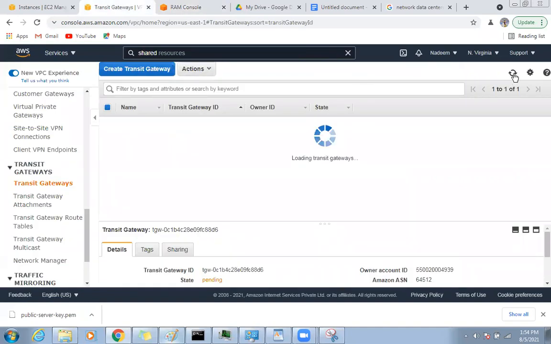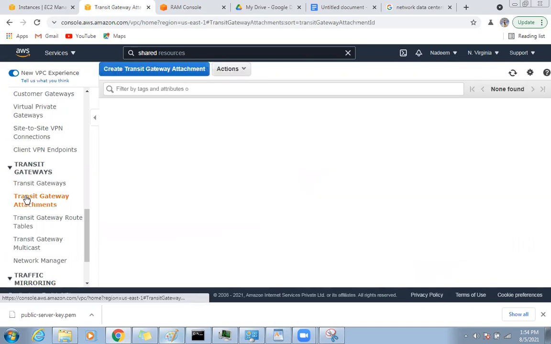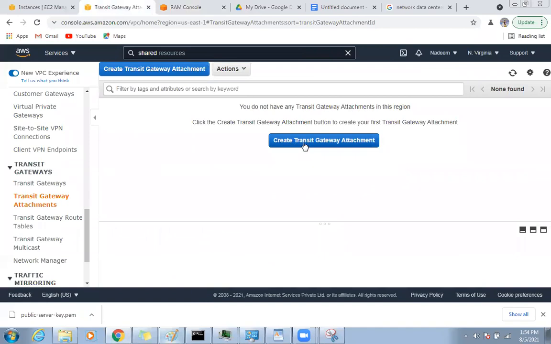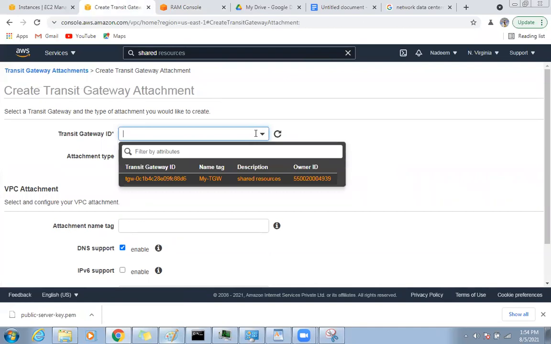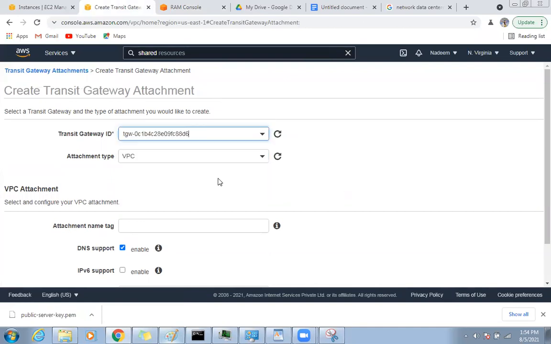Okay. So transit gateway, yes, perfect. My transit gateway is available now. My TGW. What I did was just create a transit gateway, give the name, and create it. That's it. Now, attachment, very important. You need to create a transit gateway attachment. First thing, the transit gateway ID. What is your transit gateway? This is my transit gateway.